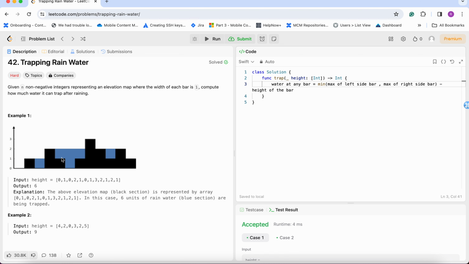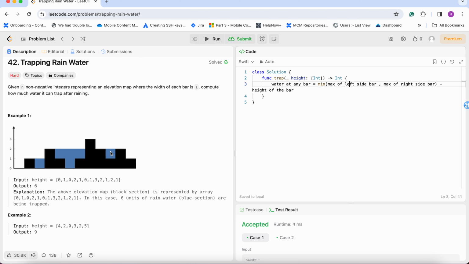Here the maximum from the left side is 2, from the right side is 3, the minimum is 2, and the height of the bar is 0, so 2. And here the left maxima is 2, the right maxima is 3, so the minimum is 2, and 2 minus 1 is 1.